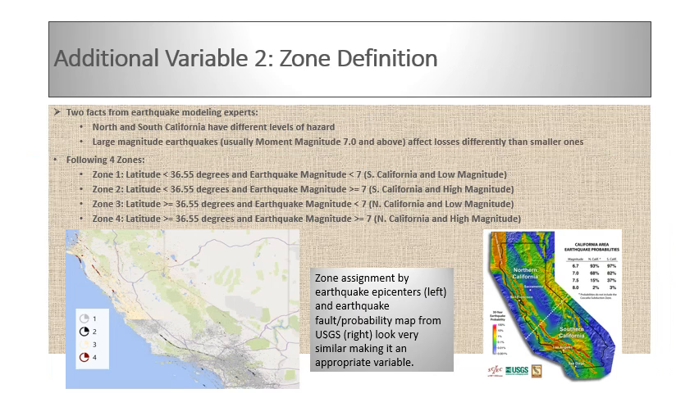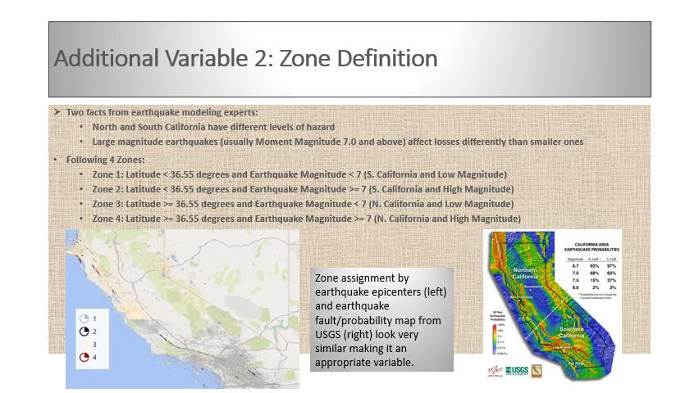The second variable is based on expertise that North and South California have different levels of hazard, and large magnitude earthquakes, usually moment magnitude 7 and above, affect losses slightly differently. So we have four zones.